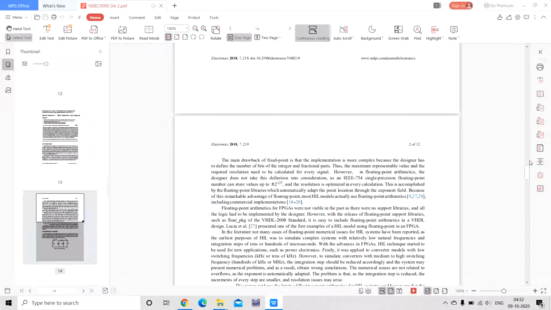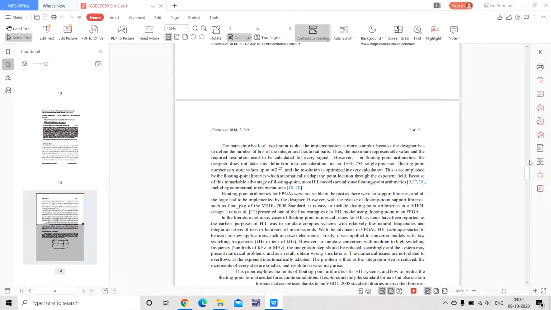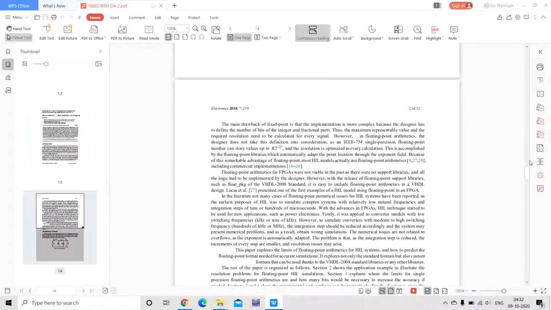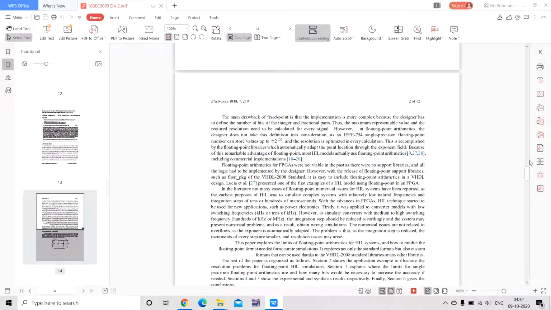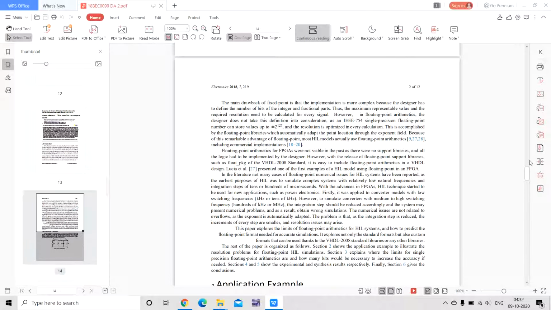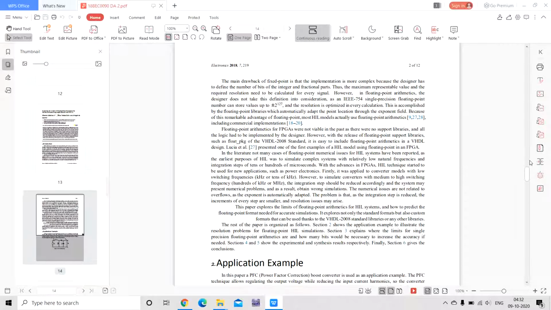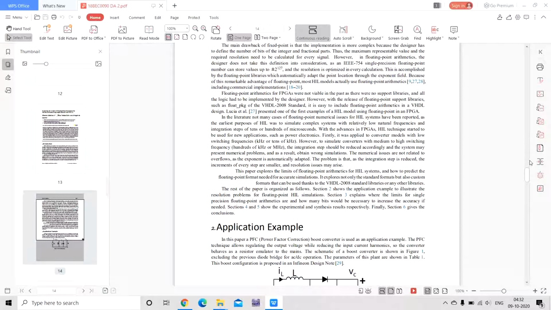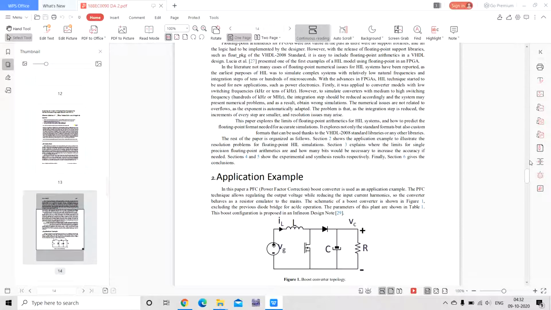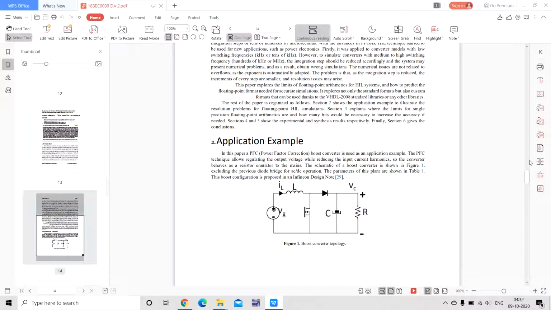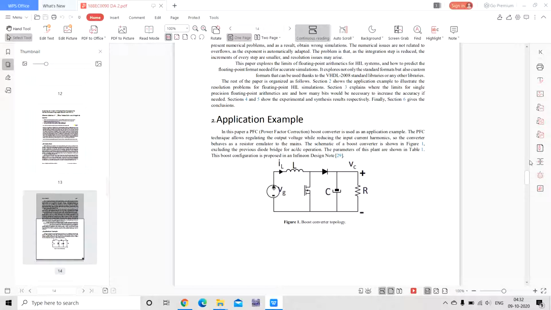The main drawback of the fixed point is that the implementation is more complex because the designer has to define the number of bits of the integer and fractional parts. Thus, the maximum representable value and the required resolution need to be calculated for every signal. And I can show one of the application examples.